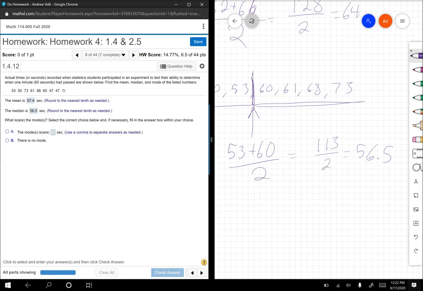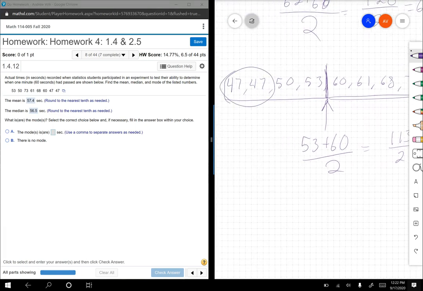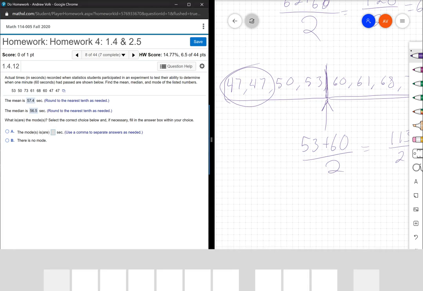Last one is mode. It says which one happens the most. In this one, there is a repeat number. I can see it definitely when I'm writing them out in order. 47.